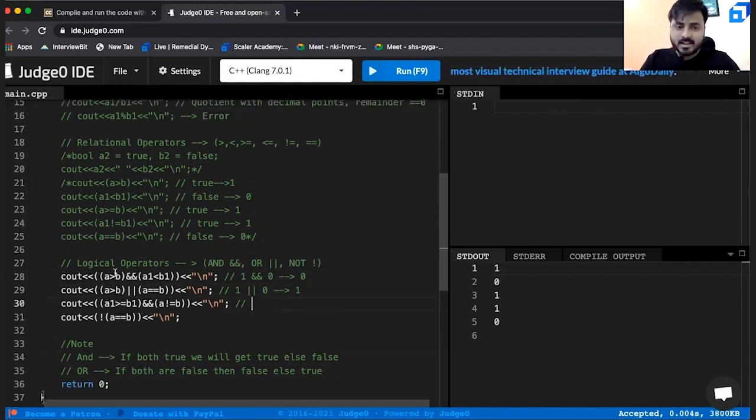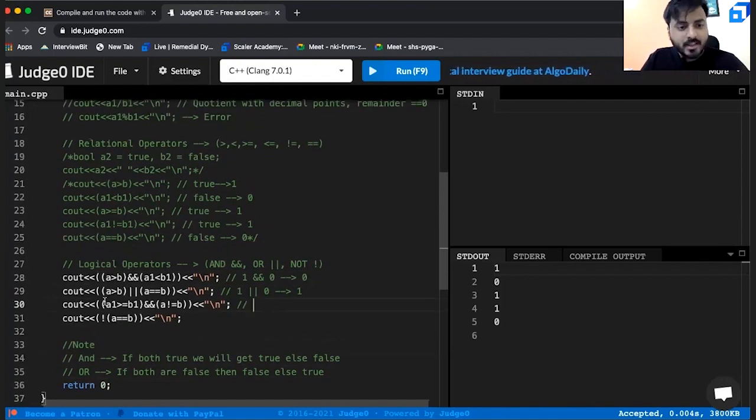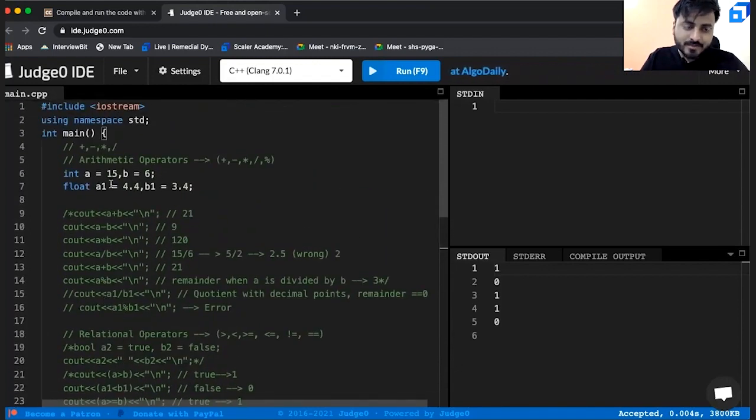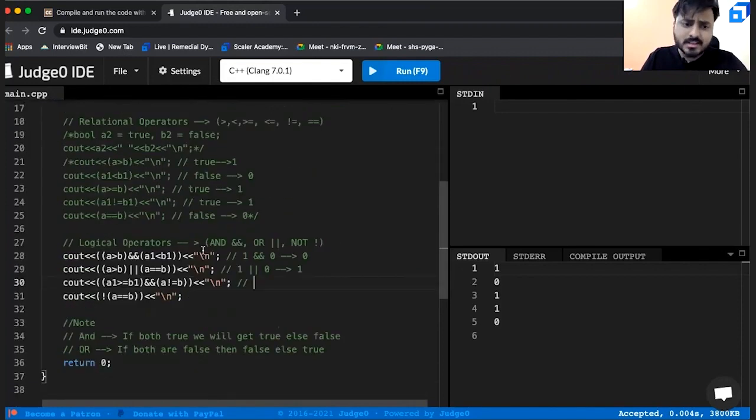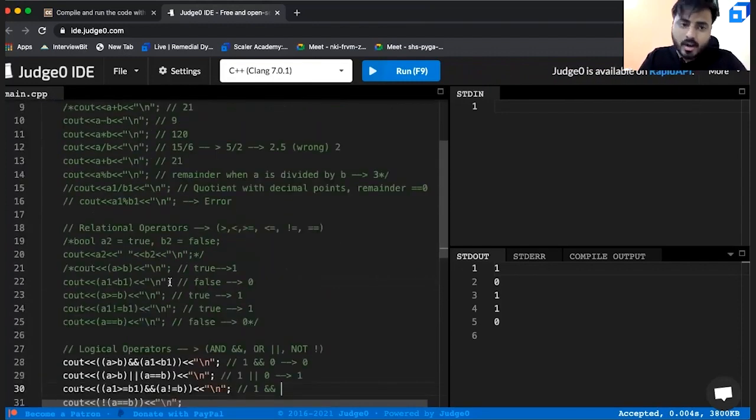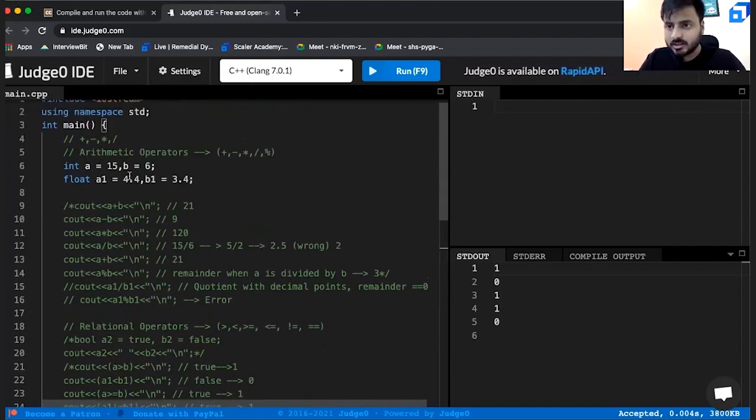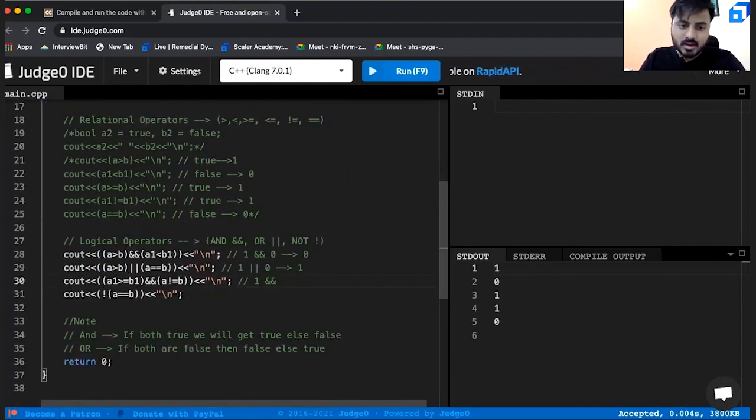Now, let us check this condition. A1 greater than or equal to B1. Is that correct? Is 15 greater than or equal to 6? Yes, it is correct. So I'll get it as 1. And A not equal to B. 15 not equal to 6. Is that correct? Of course it is. So 1. Now tell me, 1 and 1, both are true.